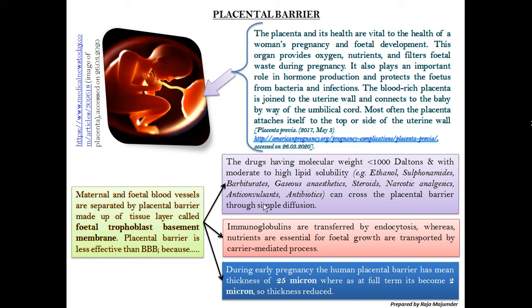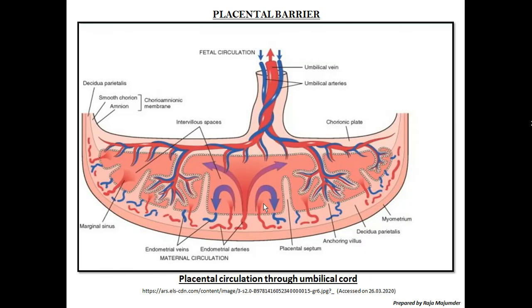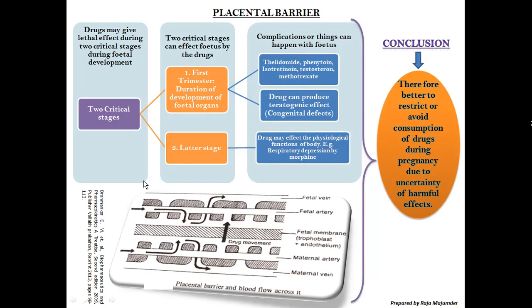Whatever circulates from the mother into the fetus is carried by the umbilical cord, which is formed from the placenta, and the placenta is attached to the uterine wall. So this is the circulation through the placenta, through the umbilical cord, to the fetus.